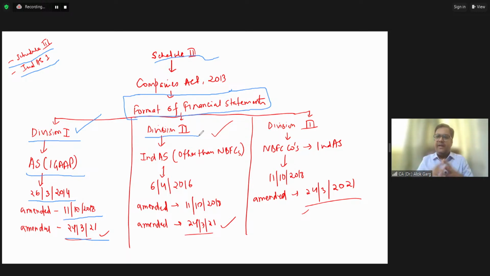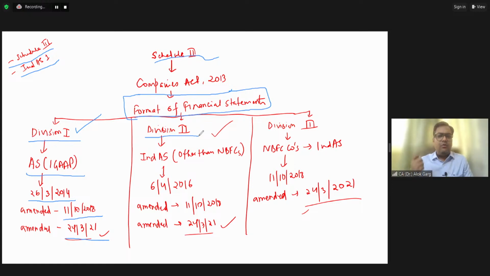Second example I can take is minority interest. Friends, when you read the consolidation related standard, you will understand that in Ind AS, the concept of minority is not there. The concept of non-controlling interest is there. Again, this is a new nomenclature.